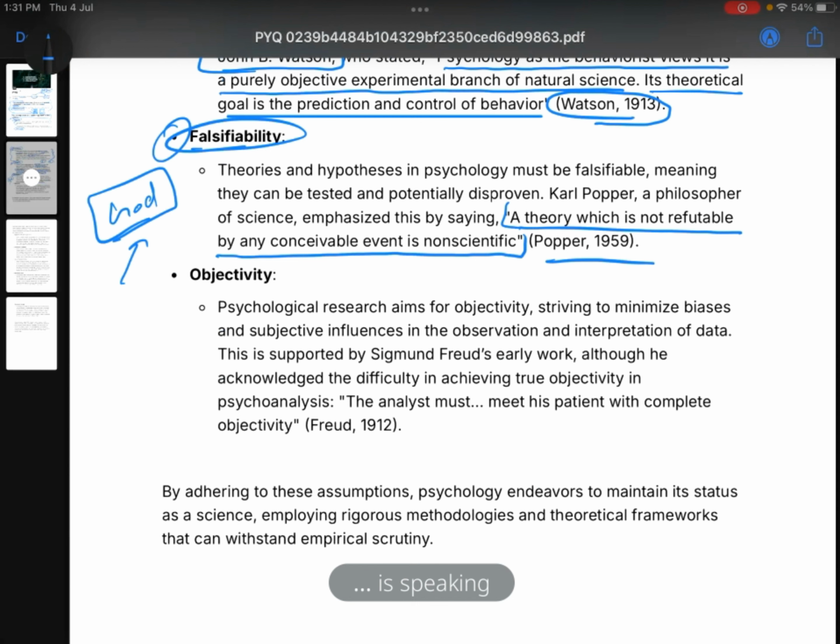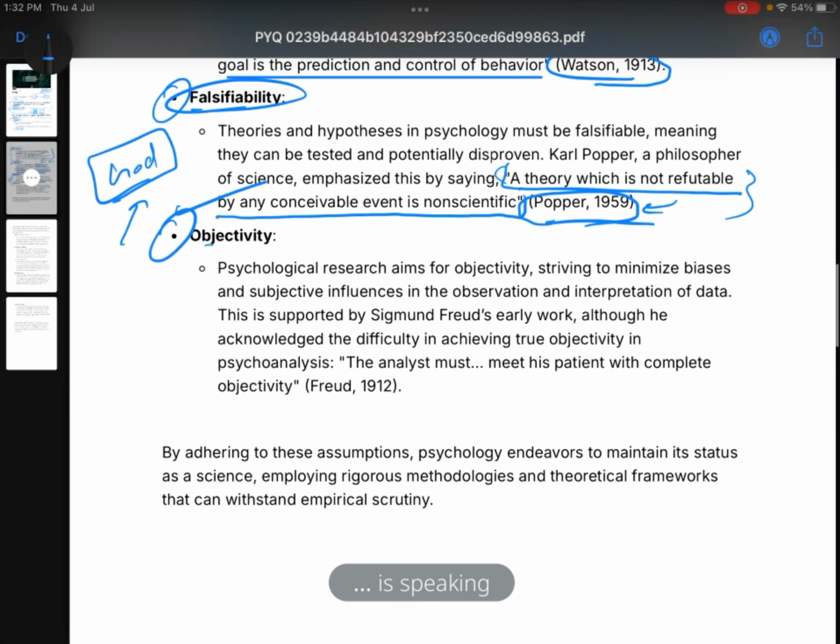No, right? We can say some people believe that there is God, some people believe that there is no God, but we cannot give a definite scientific proof to say that there is no God. Just like that, Popper said that anything which cannot be refutable is non-scientific. Study this by heart, very important.